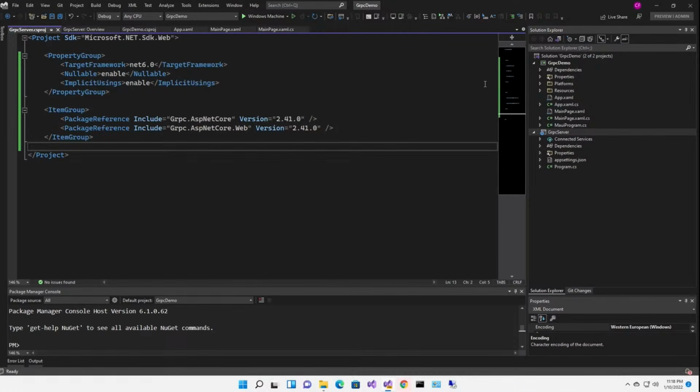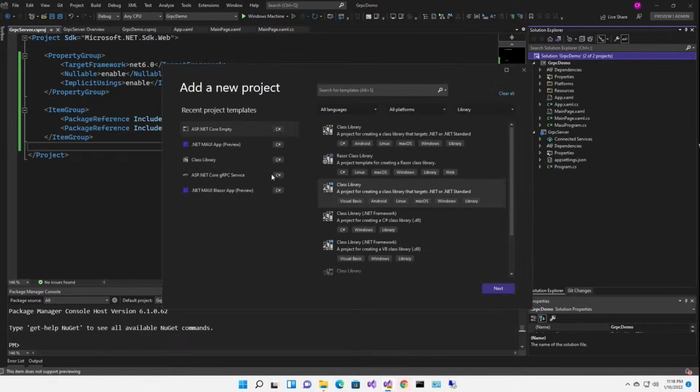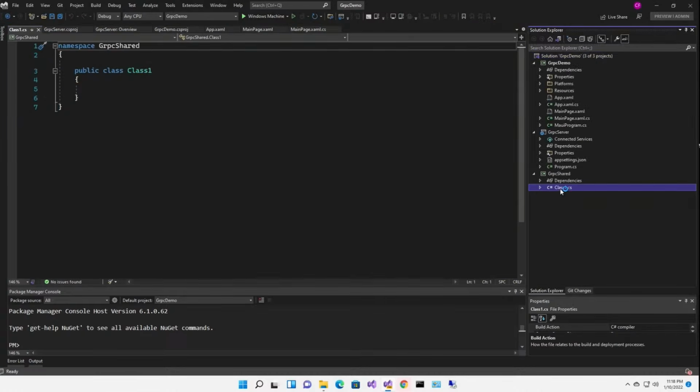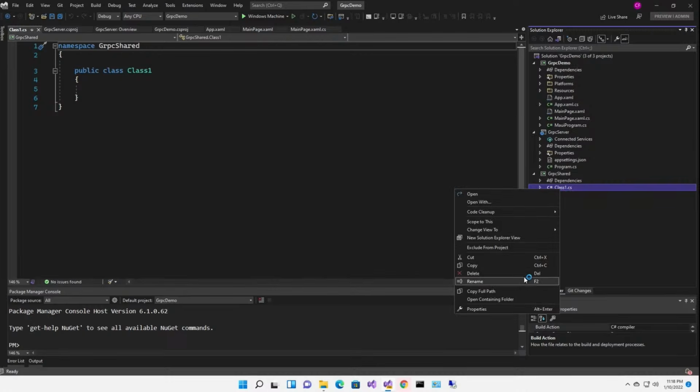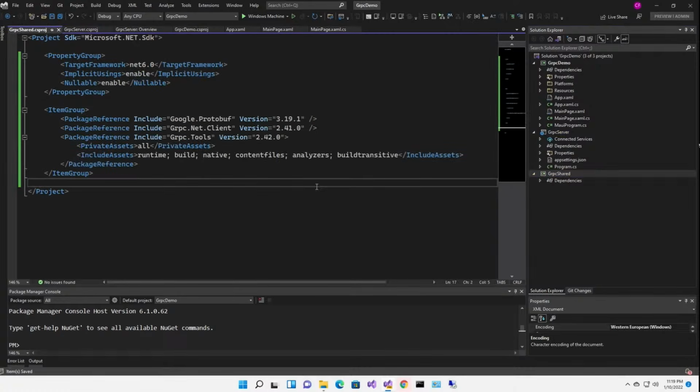Now I'm going to add a third project, a shared project that will contain the proto files. Think of this as where the models are. We'll call it gRPC Shared. And this is going to be a class library. I'm going to get rid of Class1.cs right away, because I don't need that. But before we start adding a proto file or any of that stuff, let's give it the packages that it needs. There we have pretty much the same packages that we have on the client side.